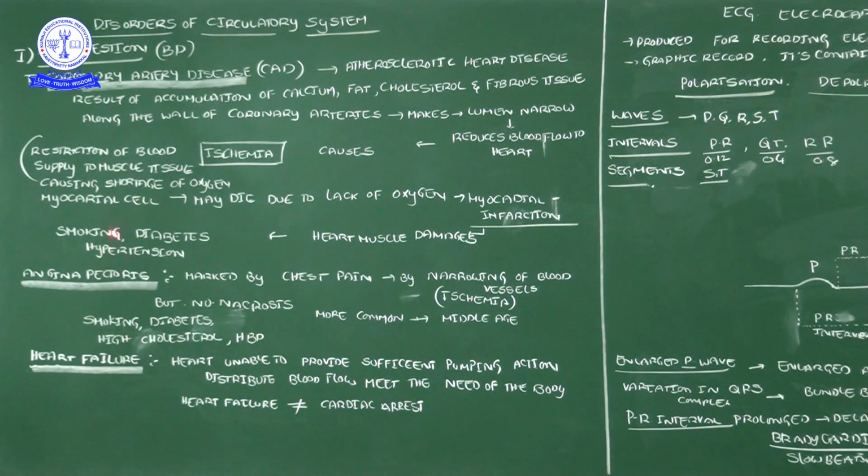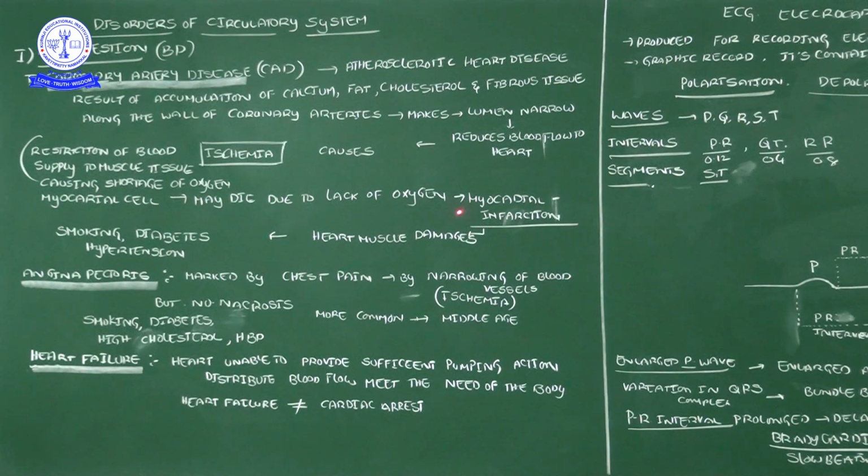So here, that muscle tissue contains what cells? Myocardial cells. Now those myocardial cells may die, which we call necrosis. In botany also this word will come; necrosis means cell death. So a forcible cell death, that we call necrosis. Due to lack of proper oxygen supply, the myocardial cells will die, okay.